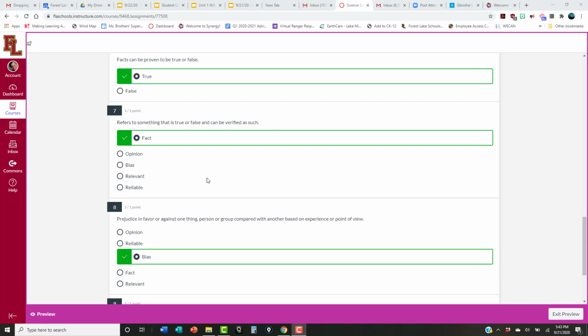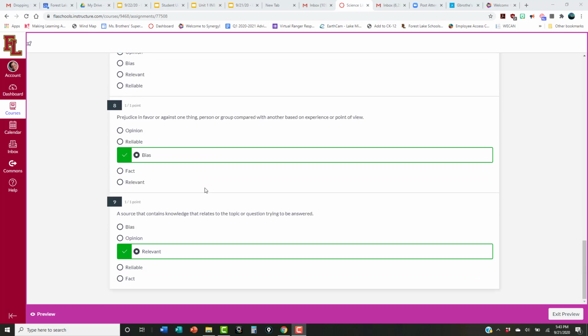Question 6, facts can be proven to be true or false. Yes, they can. Because remember, you guys, facts are things that can be verified. You can verify if something is false or not. So if I say all the tables in my classroom are blue, then you can verify that as a false statement. And so you can say, nah, that's false, because we can verify it as being false.